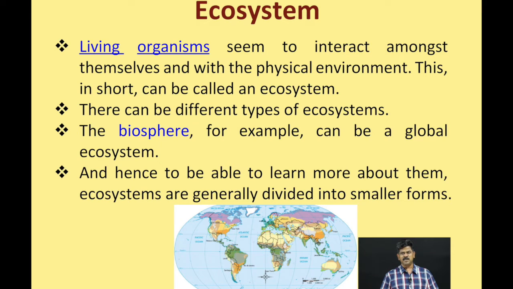Today we are going to see about ecosystem, food chain as well as food web. So what is an ecosystem? Living organisms interact among themselves and with the physical environment. There is interaction between the organisms as well as the environment, and that complex system is known as an ecosystem.